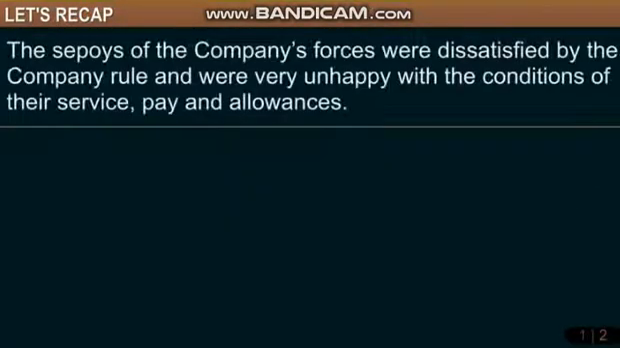The sepoys of the company's forces were dissatisfied by the company rule and were very unhappy with the conditions of their service, pay, and allowances.